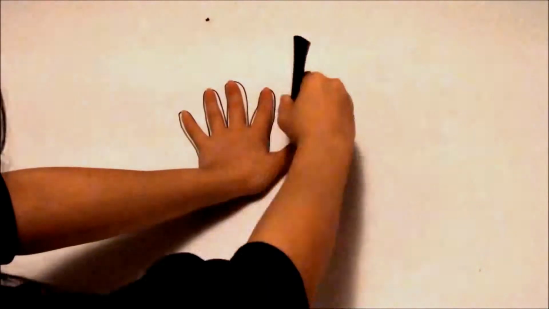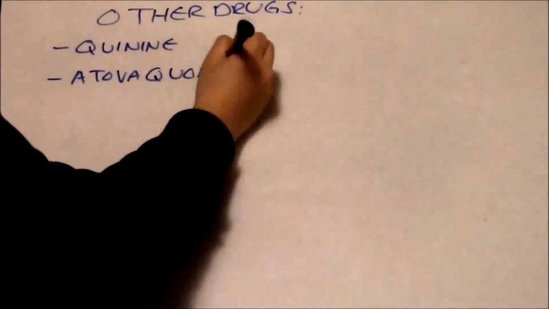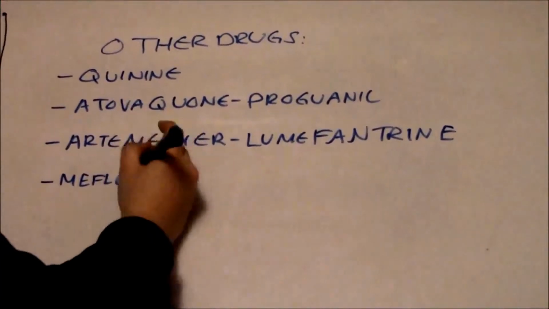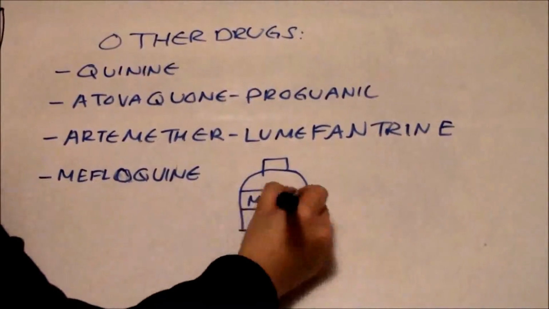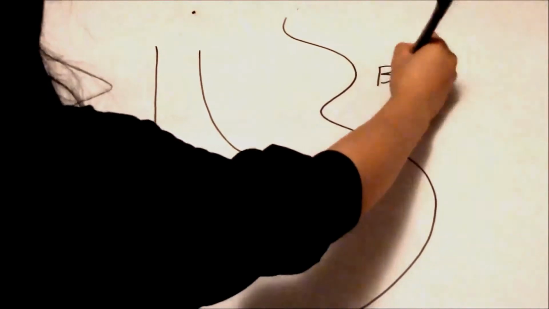Patients with severe falciparum should use continuous intravenous infusion. Some other drugs that are active against parasite forms in the blood are quinine, atovaquone proguanil, artemether lumefantrine, and methylquine. Pregnant women should be very cautious with the drugs that they ingest because it's dangerous, you know?